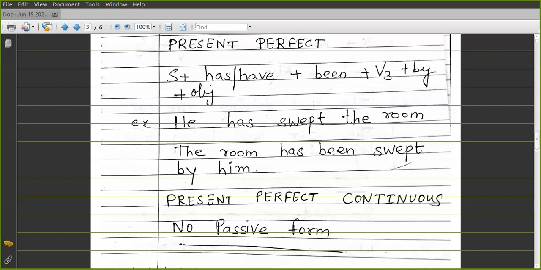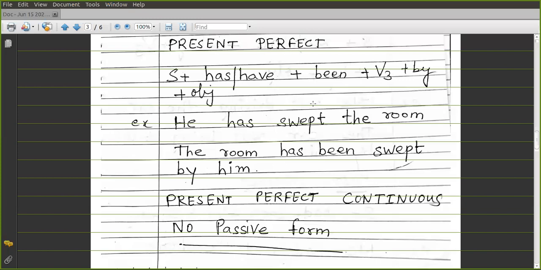Then again, in the present perfect continuous, there is no passive form. There are some tenses for which there are no passive forms. Not every tense can have a passive, just like an intransitive sentence. Intransitive means a sentence which does not have an object. Just as you cannot make the passive of an intransitive, similarly, you cannot make the passive of the present perfect continuous, no passive form.